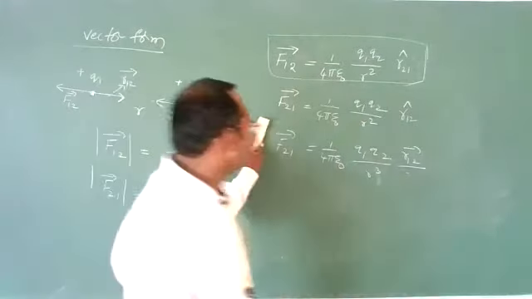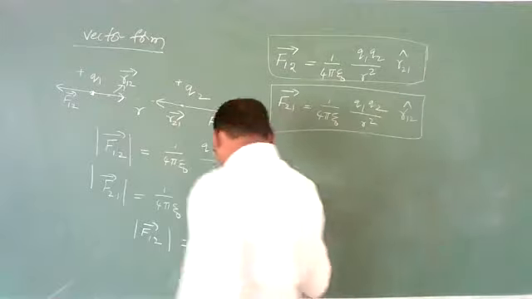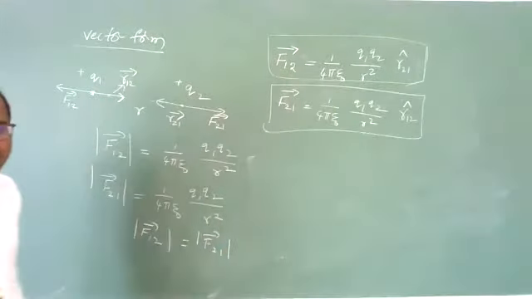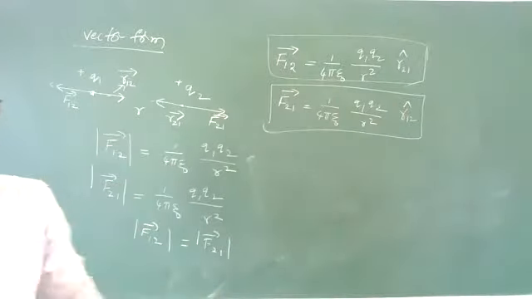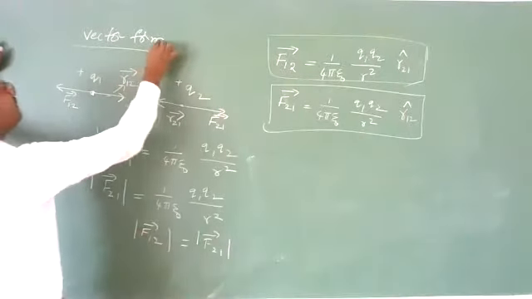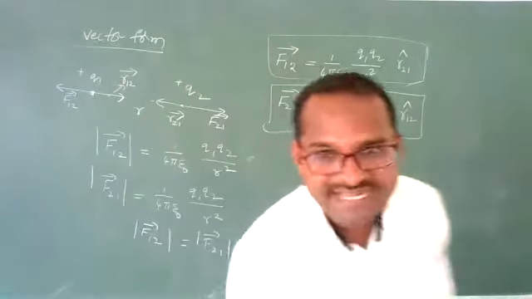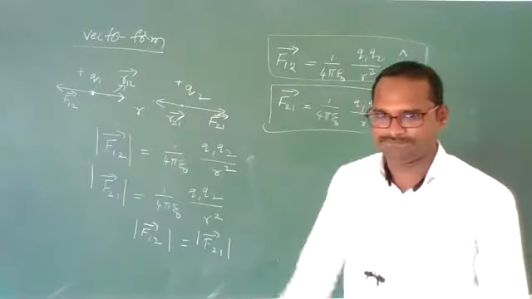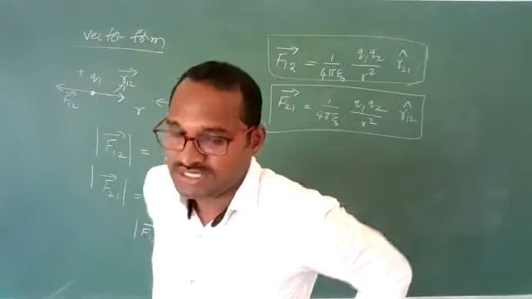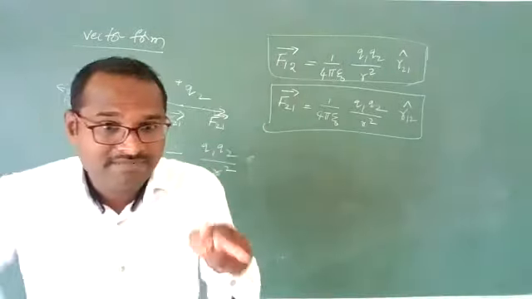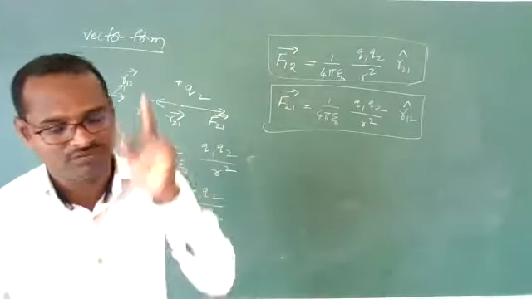Clear? So this is the vector form of Coulomb's law. Coulomb's law in vector form. Now let us see what is the importance of this vector form of Coulomb's law. Vector form of Coulomb's law gives you an idea about the direction in which force is there. Scalar form of Coulomb's law gives how much force will be there between the two charges. In vector form, we know the force is there, but in which direction on a particular charge.